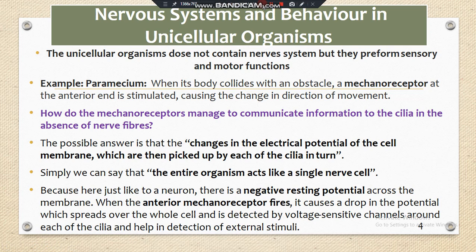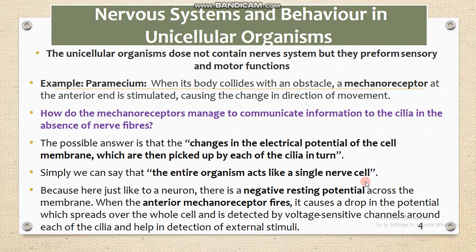the higher organisms, but the main difference is that higher organisms contain nerve cells with sensory receptors and associative or motor neurons, but in the case of unicellular organisms, the whole body is acting as a receptor.